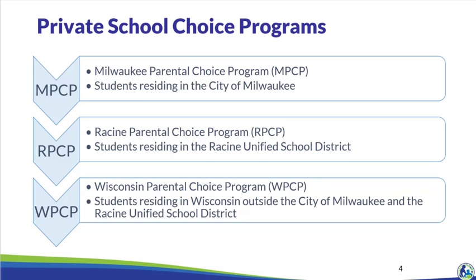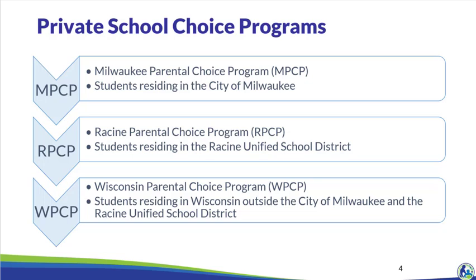To begin, we will do a quick review of the 3 private school choice programs in Wisconsin. Schools can choose to participate in 1, 2, or all 3 of the programs. The determination of which program a student can apply for and participate in is based on where the student resides. Students who reside in the city of Milwaukee should apply to the Milwaukee Parental Choice Program.